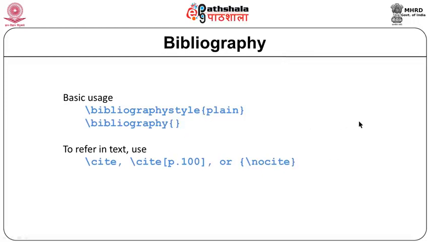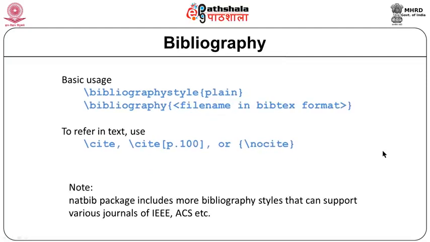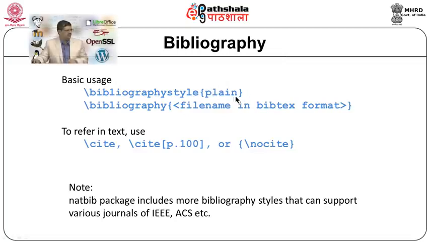Let us see how a bibliography is created in LaTeX. When we specify the bibliography style, we can either specify plain or we can specify some package like natbib. Now, natbib is an external package which creates the bibliography according to our requirement, like IEEE format, American Chemical Society format and so on. So, we specify the style of bibliography at this place and the file name is at the second place. When we say bibliography and file name, this file contains all our bibliography items.